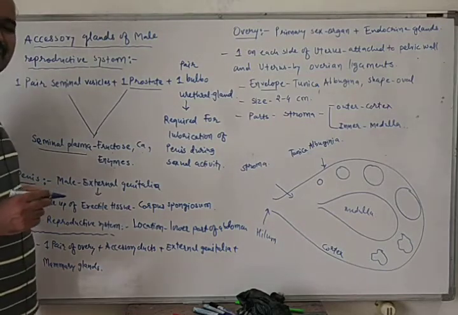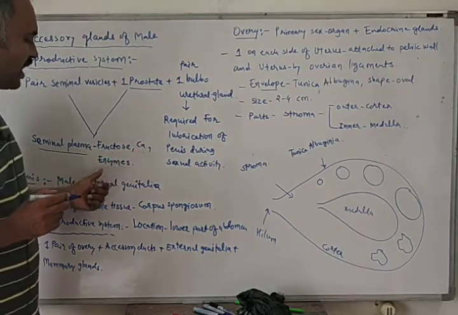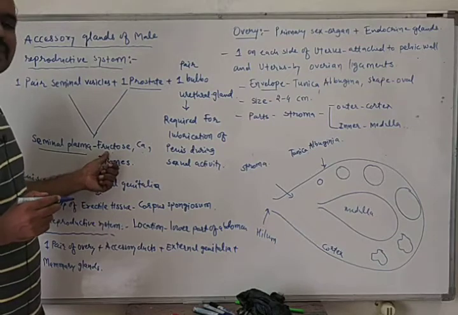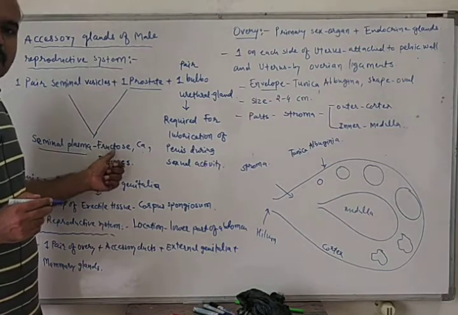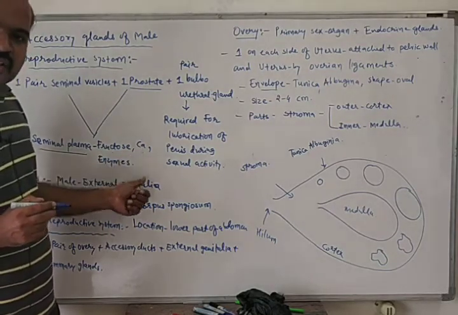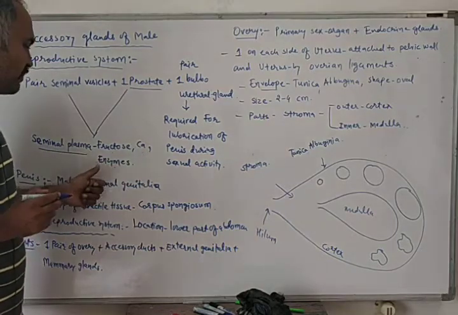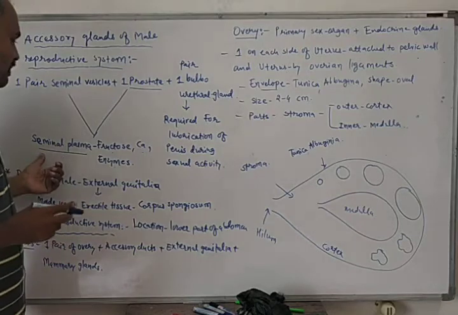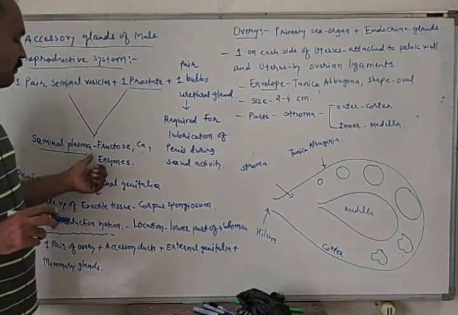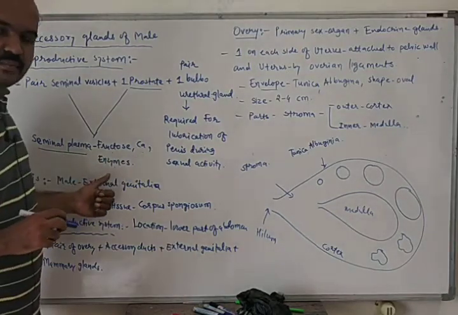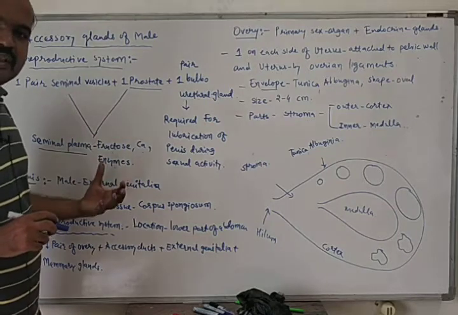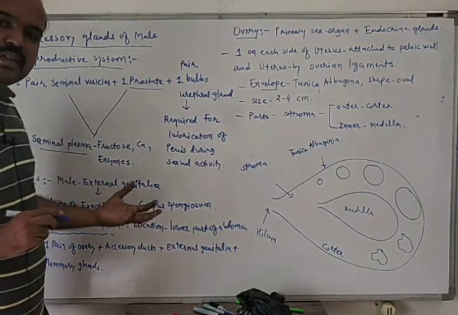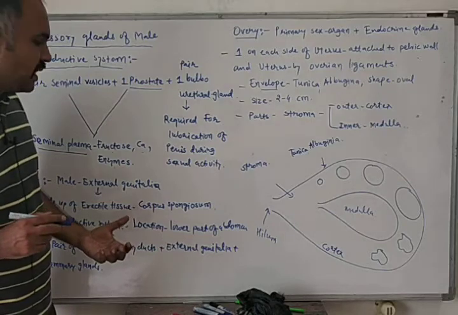This fructose provides energy to the sperm, calcium is essential for motility of the sperm, and enzymes are needed for activation of the sperm.